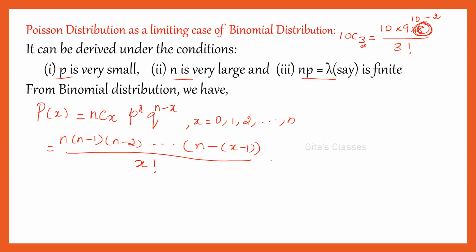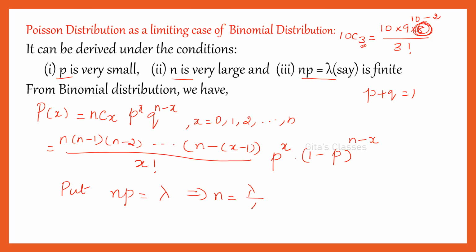Into p^x into q^(n-x). We know that for these distributions p plus q should be equal to 1, so q I can write as 1 minus p. So p^x into (1 minus p) the whole power n minus x. Now substitute np is equal to lambda. That implies n is equal to lambda by p. Replace all the n by lambda by p. Let us take this equation as equation number 1, and we are going to substitute this value in equation number 1.